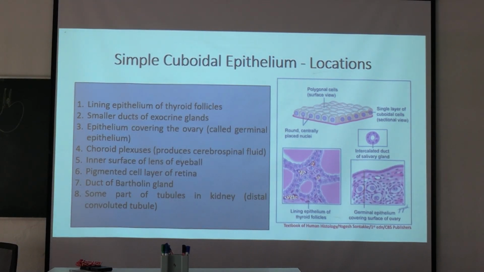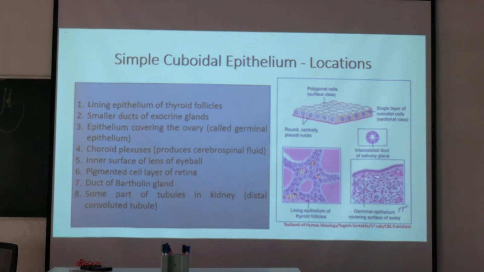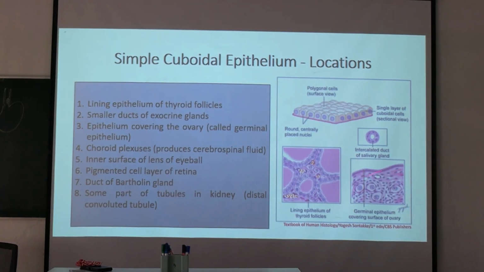In one slide the thyroglobulin is present as pink material, but in another slide it has been washed out, so it will look empty, like white rounded structures. And in the lining epithelium, you can see these cuboidal cells with rounded nuclei. Mainly these prominent rounded nuclei you have to see in the slide.